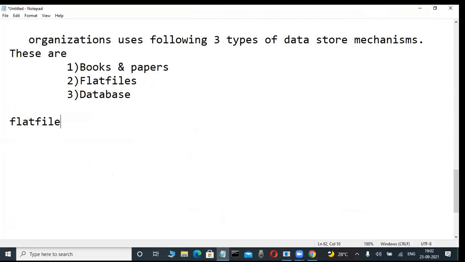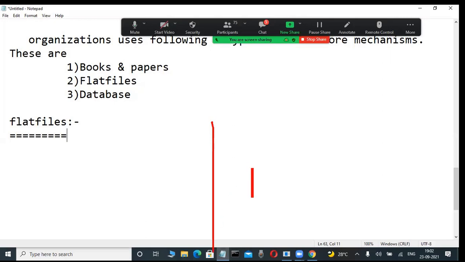Flat files. What are flat files? Nothing much, very easy, but nobody uses this flat file mechanism nowadays. Now check it out.